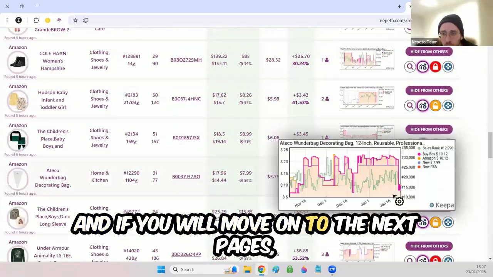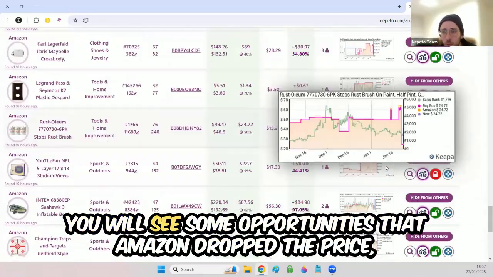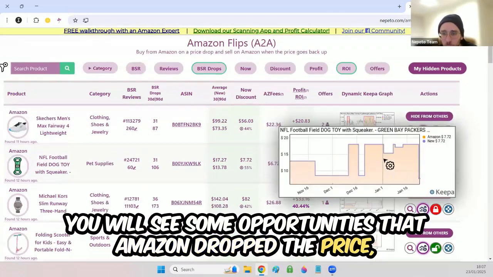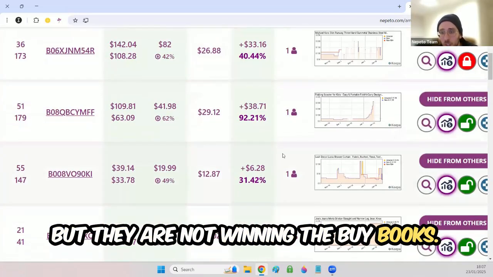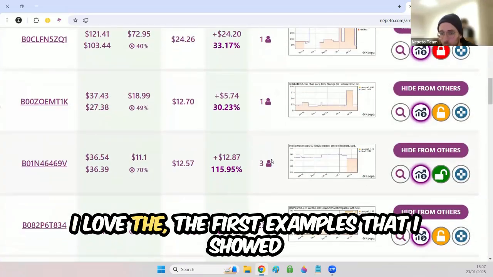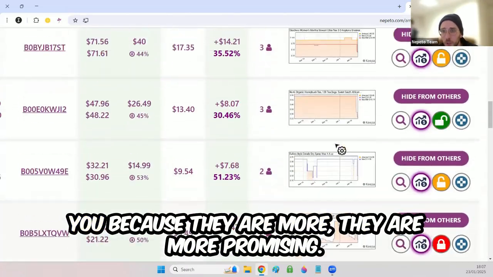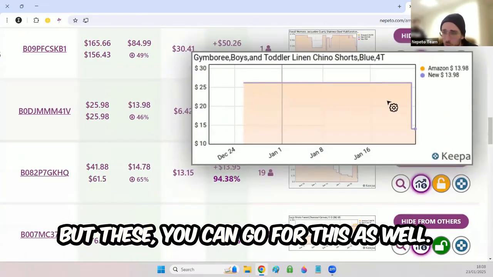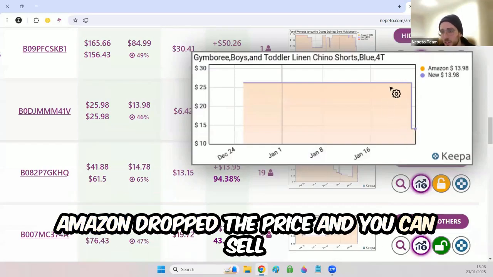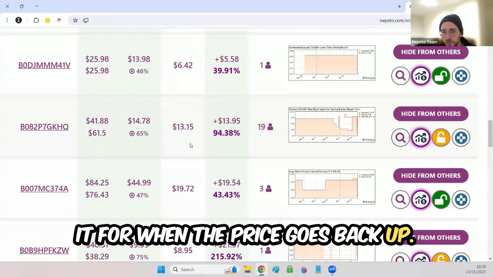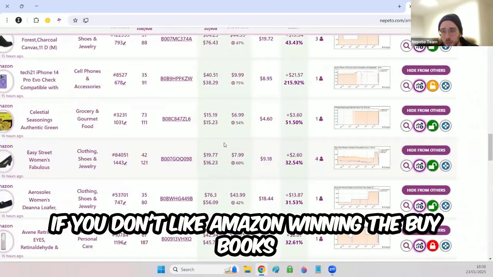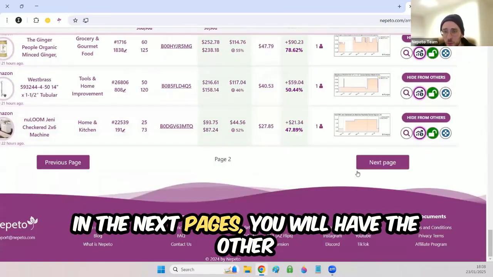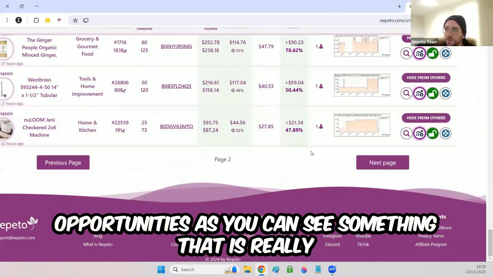And if you move on to the next pages, you will see some opportunities where Amazon dropped the price, but they are not winning the buy box. I love the first examples that I showed you because they are more promising, but you can go for these as well. Amazon dropped the price and you can sell it for more when the price goes back up, if you don't like that Amazon is winning the buy box. In the next pages, you will have the other opportunities.